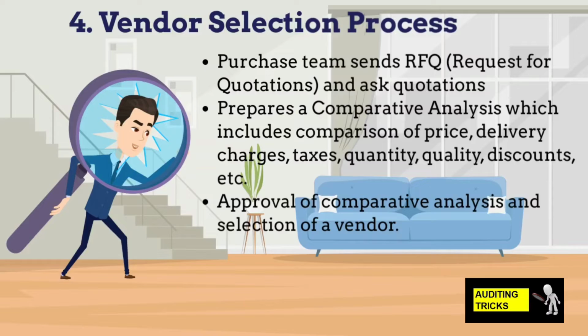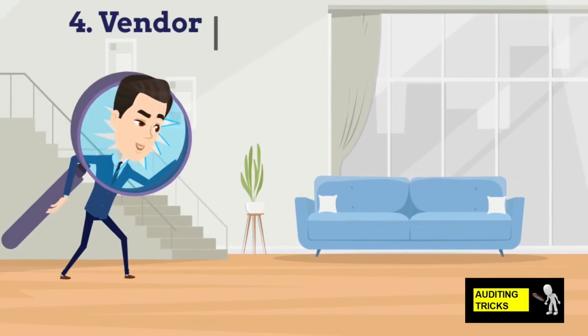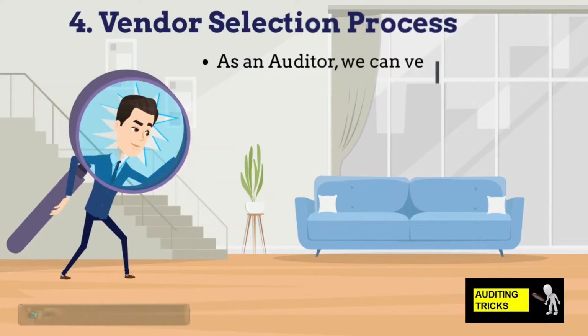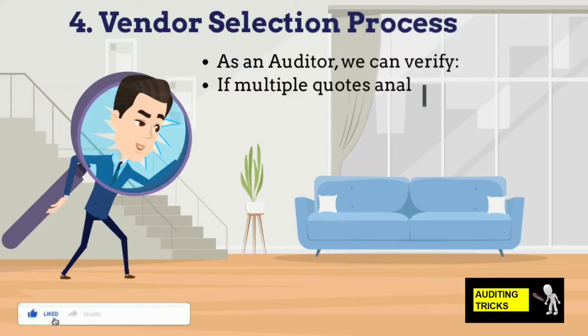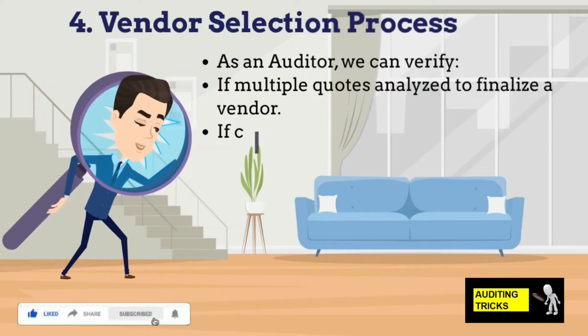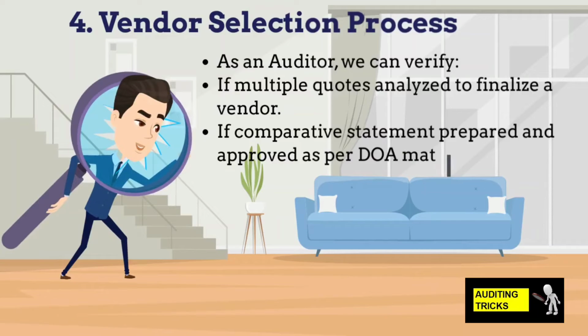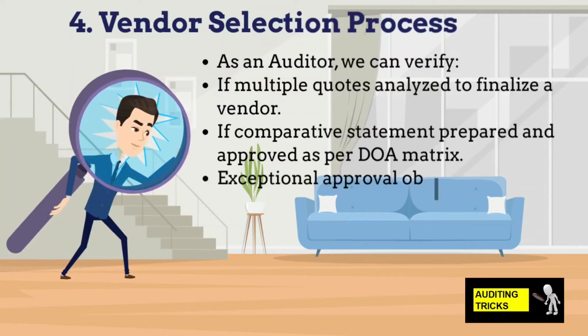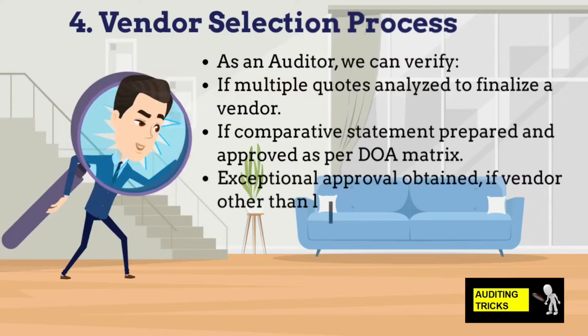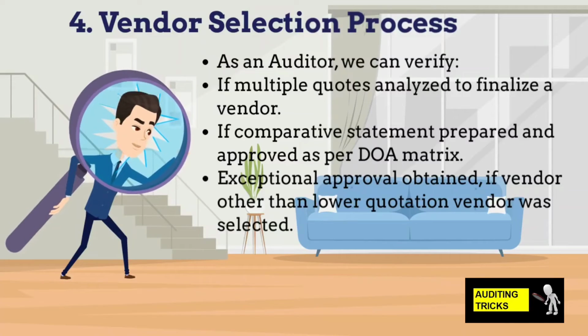This comparative statement is further approved as per the DOA matrix to finalize the vendor for supplying such material. As an auditor, we can take a sample of purchase orders raised and verify if multiple quotations were obtained to finalize the vendor, and whether the selection process has a documented comparative statement and its approval as per the DOA matrix. We can also find cases where a vendor other than the lowest quoted vendor was selected but no exceptional approval was obtained as per the DOA matrix.